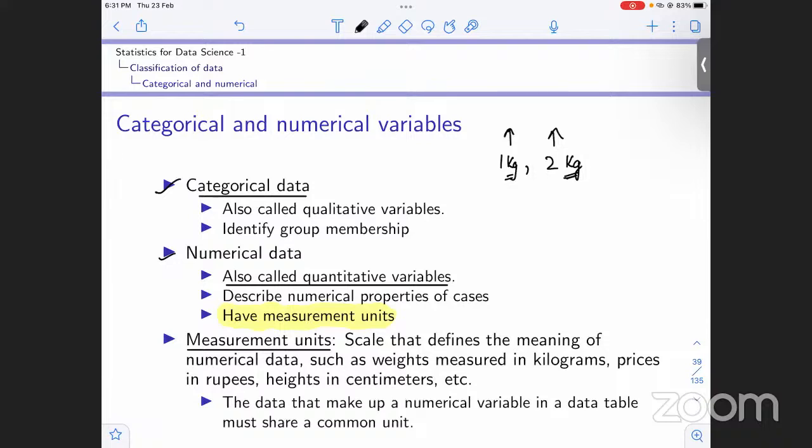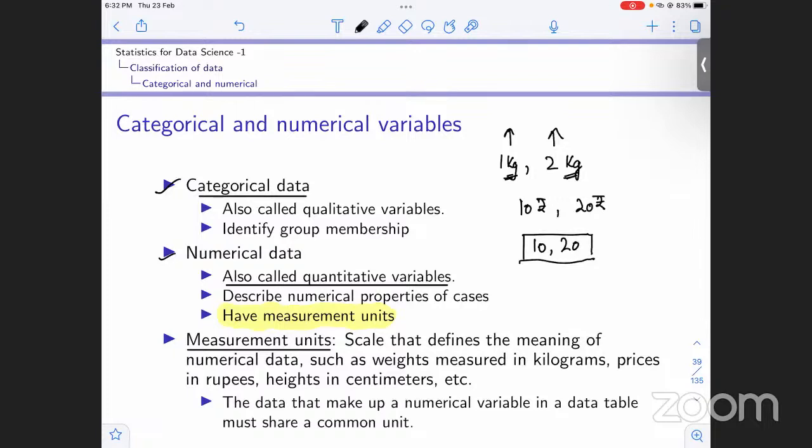If we have 10 rupees, 20 rupees, now this has a unit. If it was just 10 and 20, there was no meaning to this data. But the moment it has a unit, either weight, for example kilograms, or rupees, these numerical values have a proper meaning.